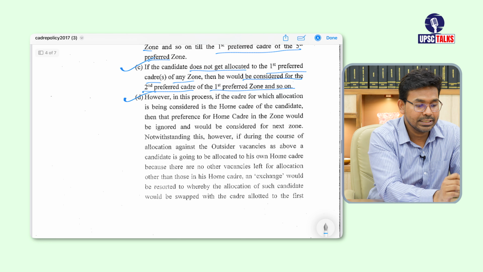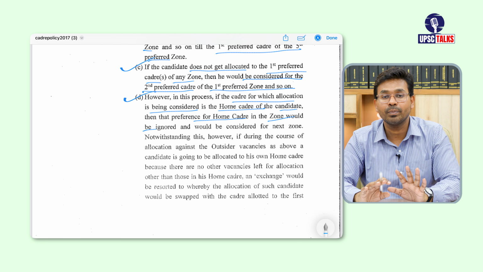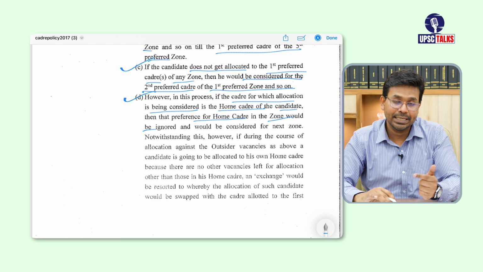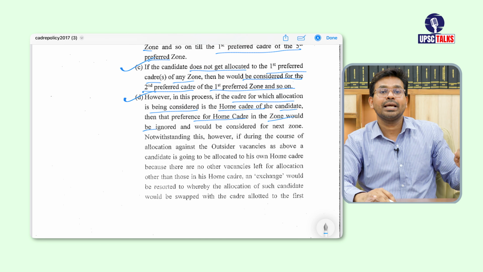Now finally, in this process, if the cadre for which allocation is being considered is the home cadre of the candidate, then that preference for the home cadre in the zone would be ignored. Means during this consideration, if one of the candidates belongs to UP, but that candidate has not selected UP as his home state, means he has not preferred it, in that case the cadre allocation authorities are going to ignore this. They are going to move to the next cadre for you. Okay, and if needed, they can swap that particular cadre with another candidate who has given preference for, let's say, that cadre.